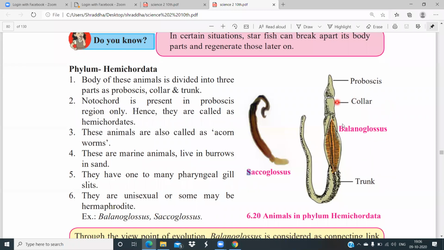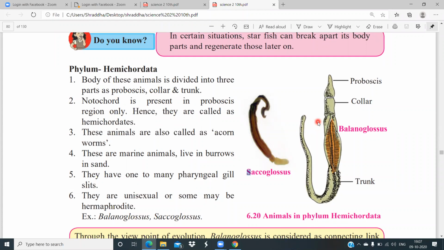So we revise again the characteristics of phylum Hemichordata. The first characteristic is that the body of this organism is divided into three parts, that is proboscis, collar, and the trunk. There is a notochord present in the proboscis region only, hence they are known as hemichordates. These organisms are also called acorn worms. They live in marine water and in burrows in the sand. They also have one to many pharyngeal gill slits. They are unisexual, showing the characteristics of either male or female, or they may be hermaphrodite, that is having both characteristics in one organism. Examples of this phylum Hemichordata are Balanoglossus and Saccoglossus.